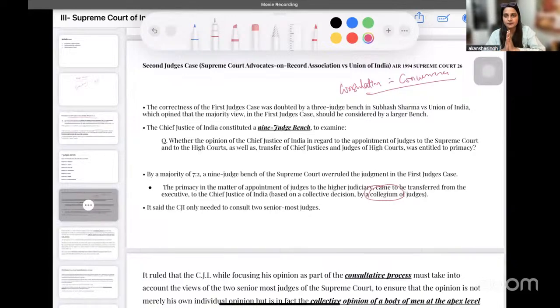ये collegium है. तो हमने एक collegium propose किया, और हमने इस collegium में बोला कि हमारे Chief Justice of India along with 2 senior most judges. So second judges case है और 2 senior most judges है. Easy हो जाएगा याद करने के लिए. इस time पे हमने इस collegium को reflect किया. जो भी collegium proposal देगा, जो भी recommendation देगा, वो President के लिए binding हो जाएगी. ये second judges case में बोला गया.